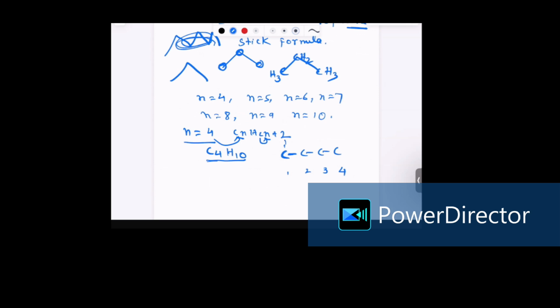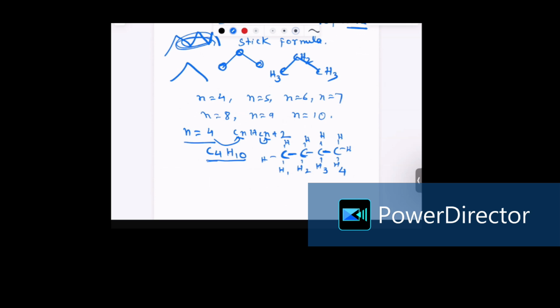You need 3 more hydrogens so that the carbon can have 4 bonds. Carbon number 2 already has 2 bonds, so you put 2 hydrogen for this carbon. For the third carbon, you need 2 more hydrogen. For the fourth, it has only 1 bond, so you need 3 more hydrogen. Now this is the expanded structure of the alkane with general formula C4H10.